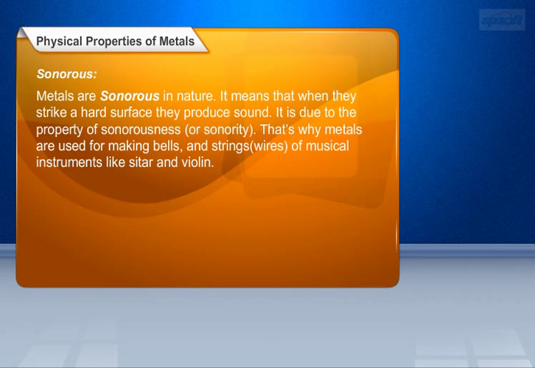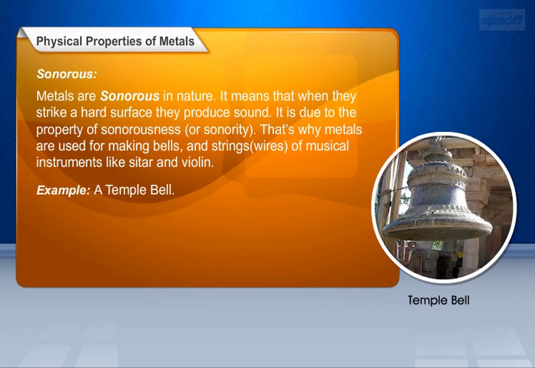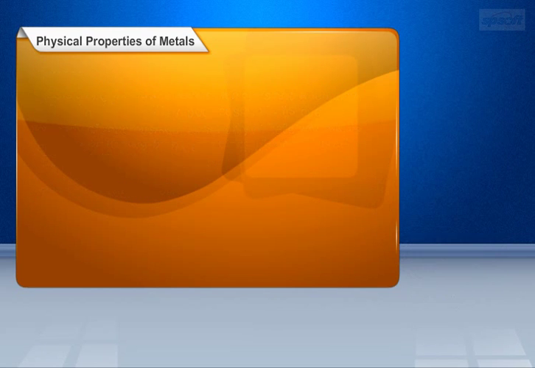Sonorous. Metals are sonorous in nature. It means, when they strike a hard surface they produce sound. It is due to this property of sonorousness, or sonority. That's why metals are used for making bells, and strings, wires, of musical instruments like sitar and violin.